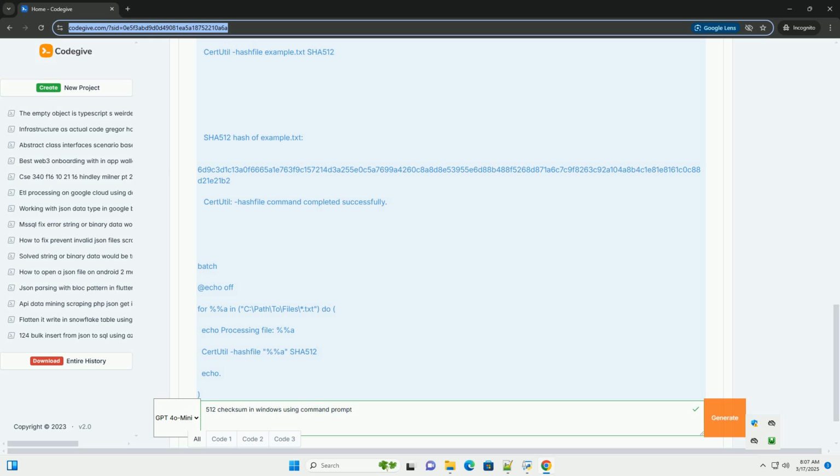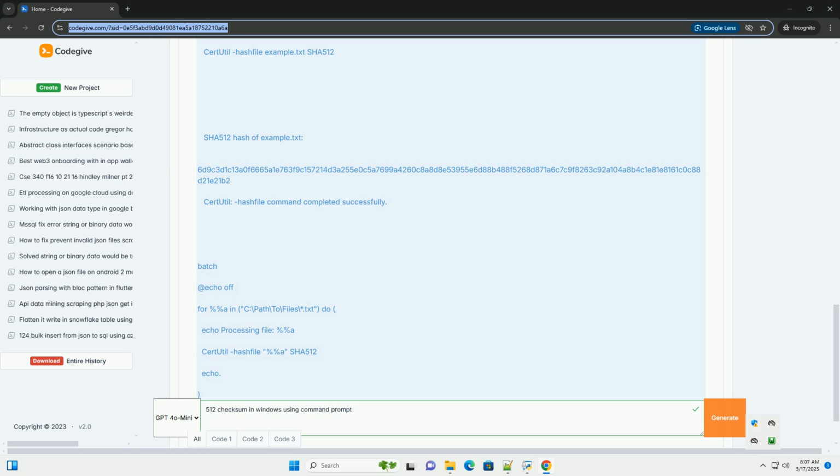Basic functionality: it's primarily a certificate management tool that can also be used for basic hashing. For more advanced features, you might consider using PowerShell or a dedicated hashing tool. No password hashing best practices: as mentioned before, it is not suitable for password hashing, so don't use it for that.